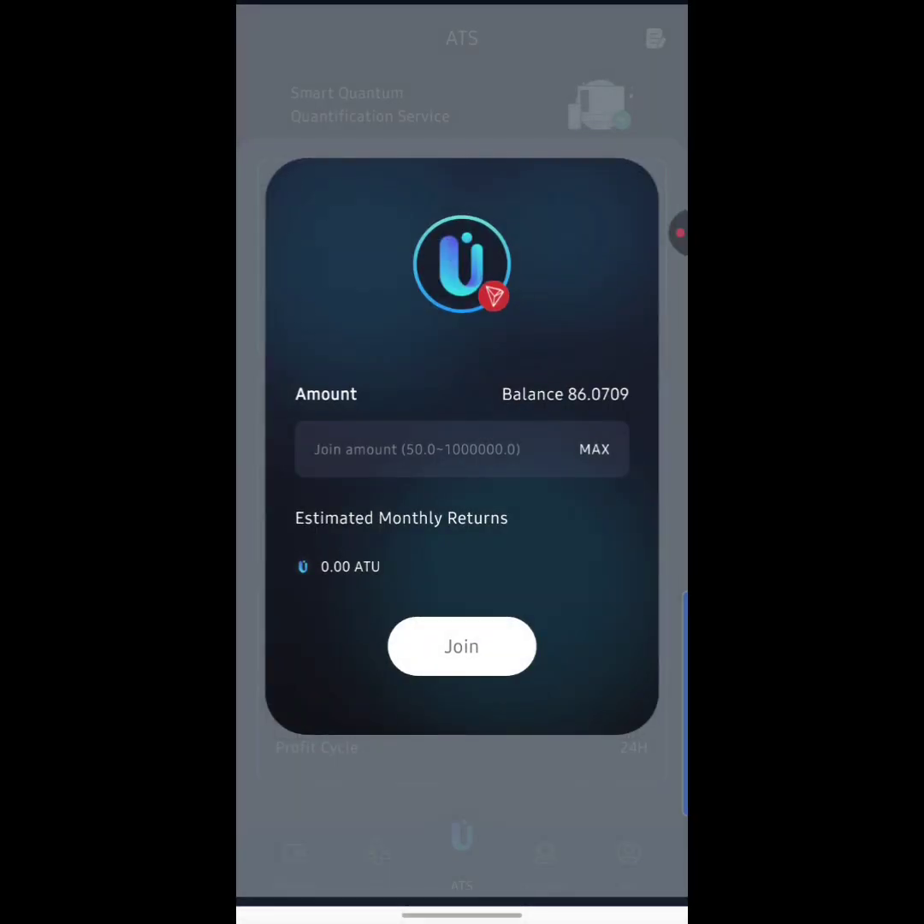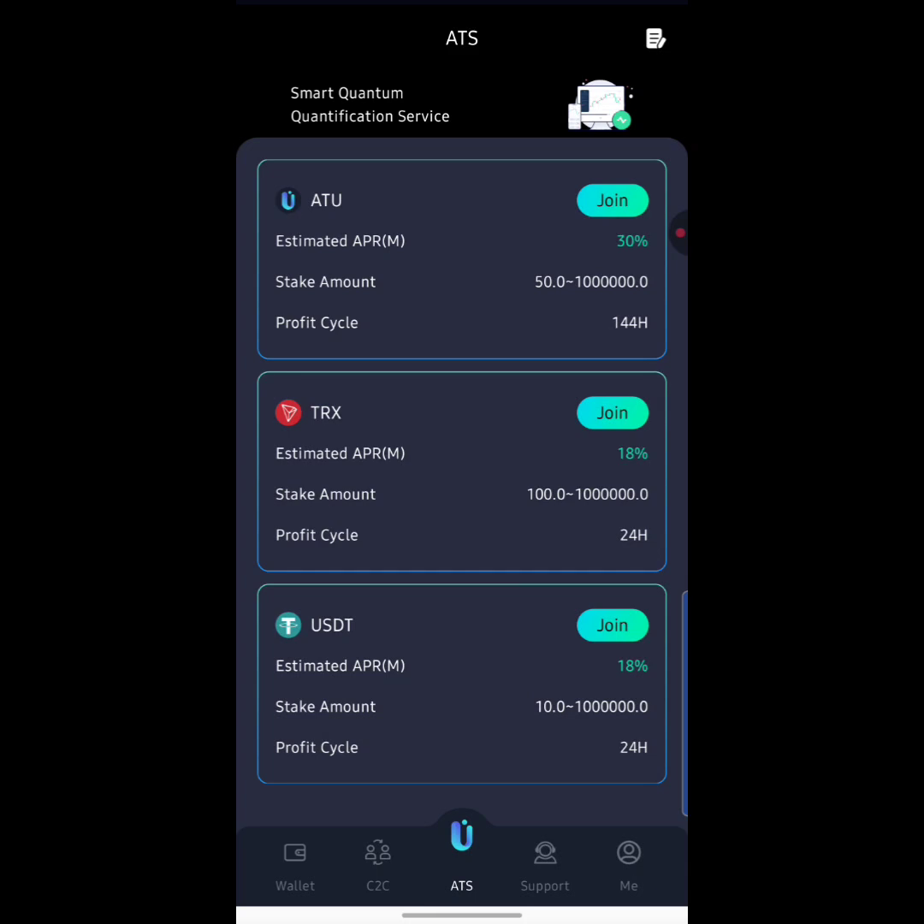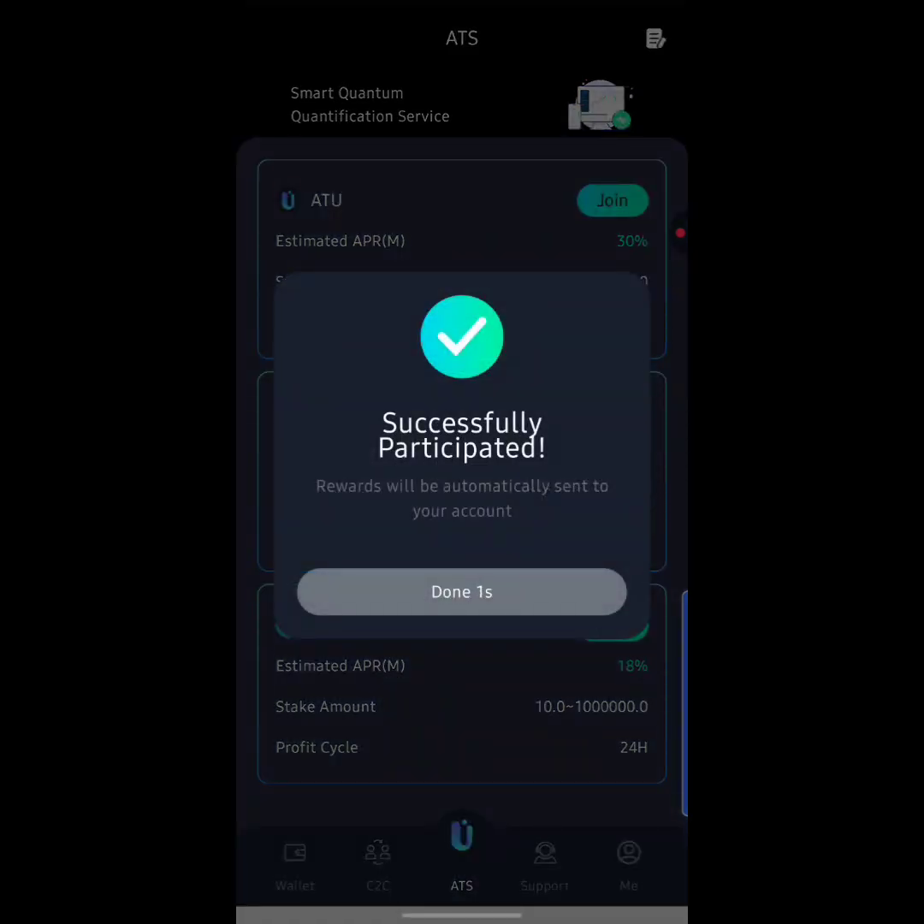Here we are, guys. So over here it says I currently have about 86 ATU on my balance right now. So I'm going to hit on Max right here to actually join. And down below here it says estimated monthly returns will be 25.82 ATU. Okay, so this is cool. So down here that says join, I'm going to hit on join right now, guys. As you can see, it is successfully participated. All right, so I'm going to hit on done.